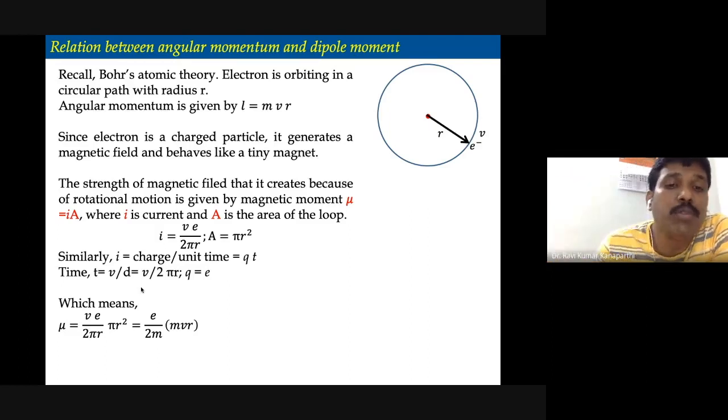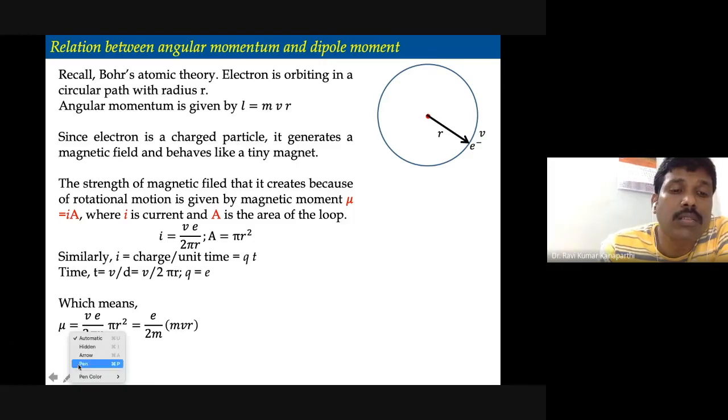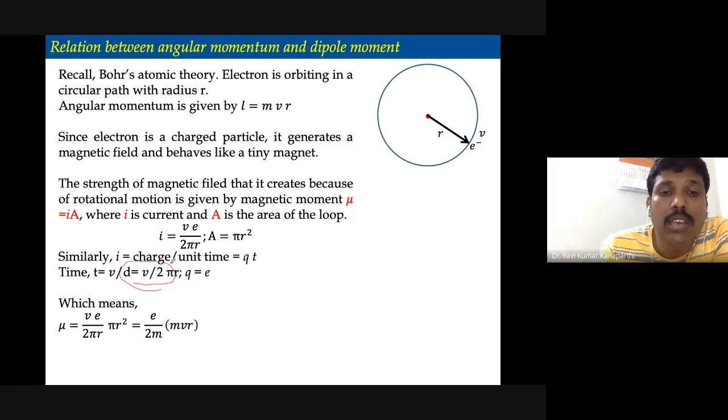That you can substitute in the current expression, and then we will get this type of expression. So the dipole moment is given by I multiplied by A, where A is pi r squared, and I is given by e by T, where e is the charge and T is given by 2 pi r divided by v.